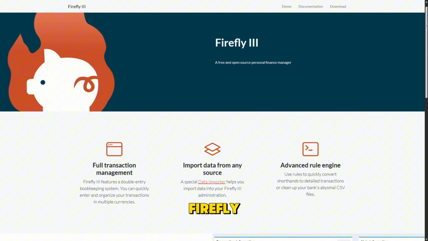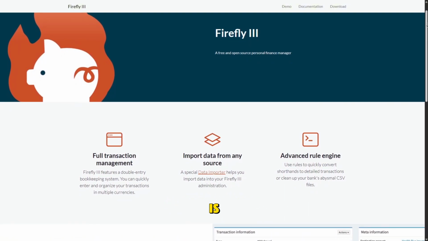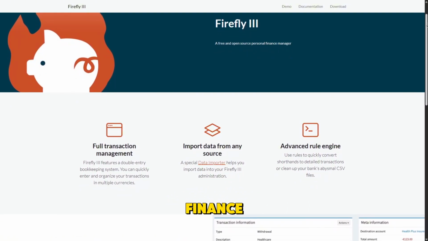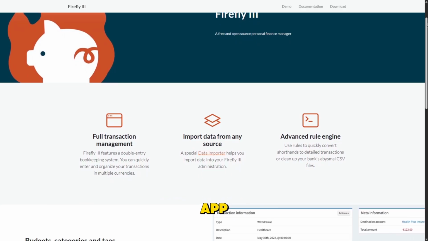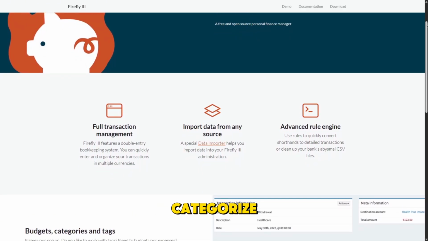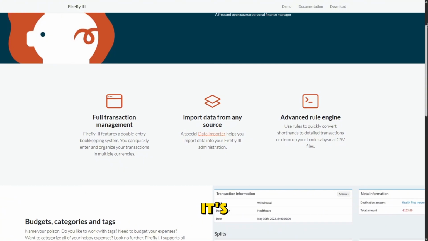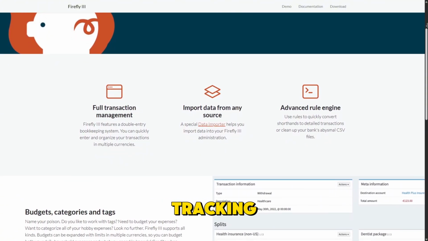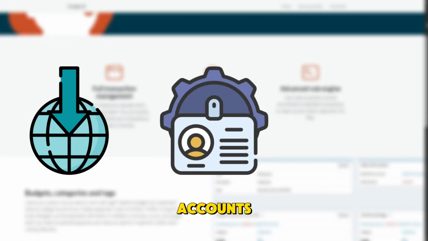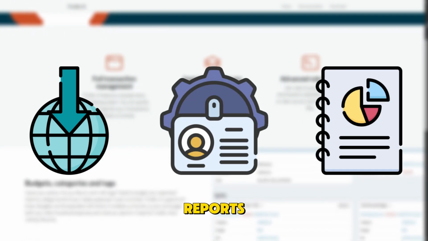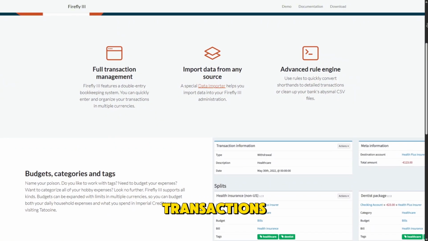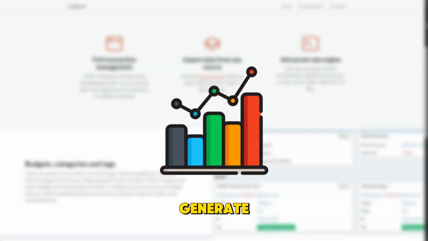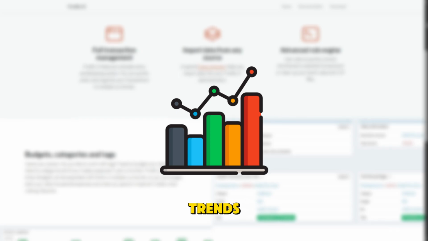Firefly 3, by contrast, is more of a full-fledged personal finance manager than a strict budgeting app. It still lets you categorize spending and set budgets, but it's also designed for detailed transaction tracking, importing data from banks, managing multiple accounts, and producing in-depth reports. You can tag transactions, track recurring payments, and generate charts showing your spending and income trends over time.